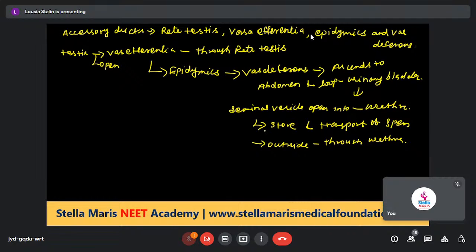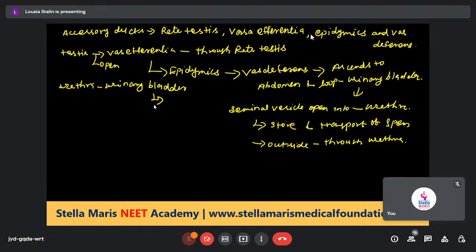Then sperms are stored and transported from the testis to the outside through the urethra. The urethra originates from the urinary bladder and extends through the penis.